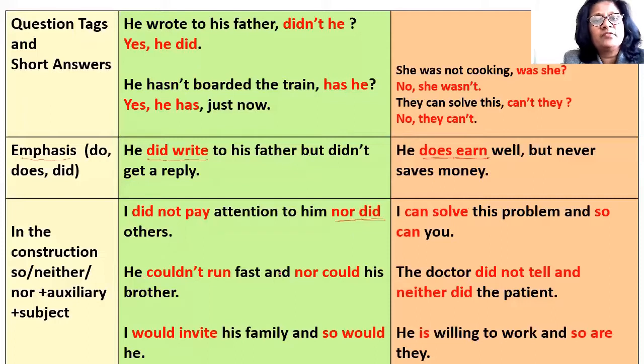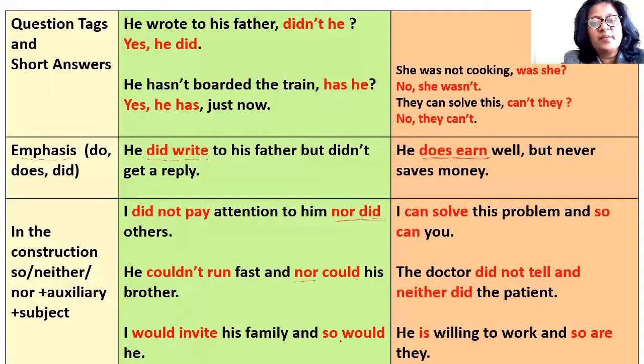He couldn't run fast and nor could his brother. So the sentence means he couldn't run fast and his brother also couldn't run fast. But instead of repeating the whole sentence with this new subject, his brother, we simply say nor could his brother, because the sentence is negative, so we have used nor. The auxiliary verb is the same, could, in both the subjects.